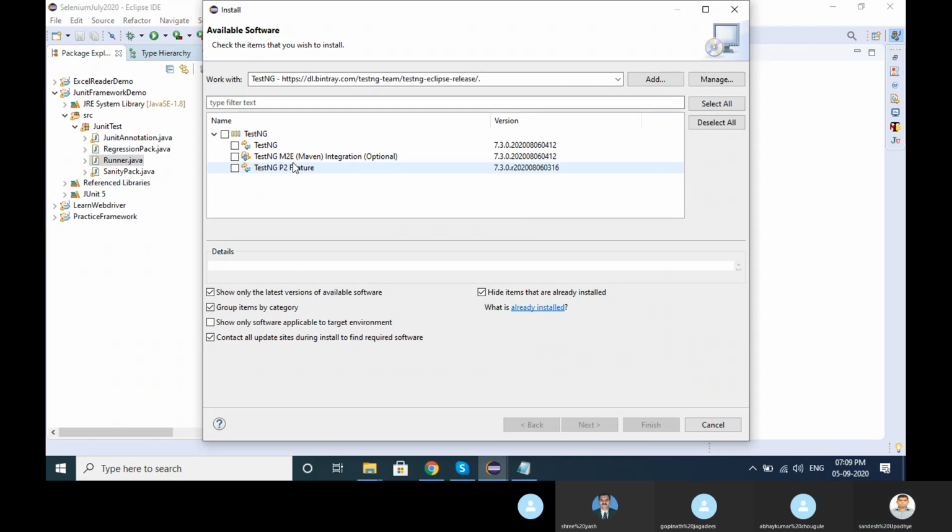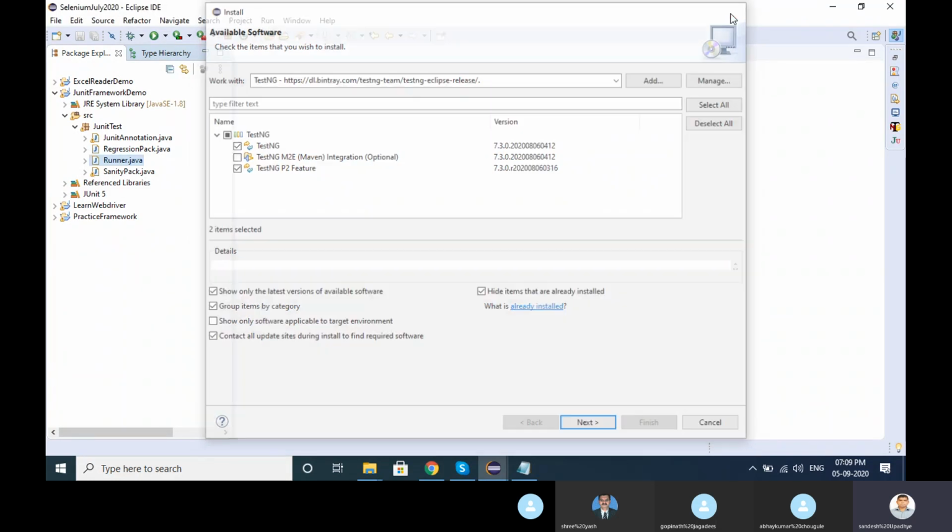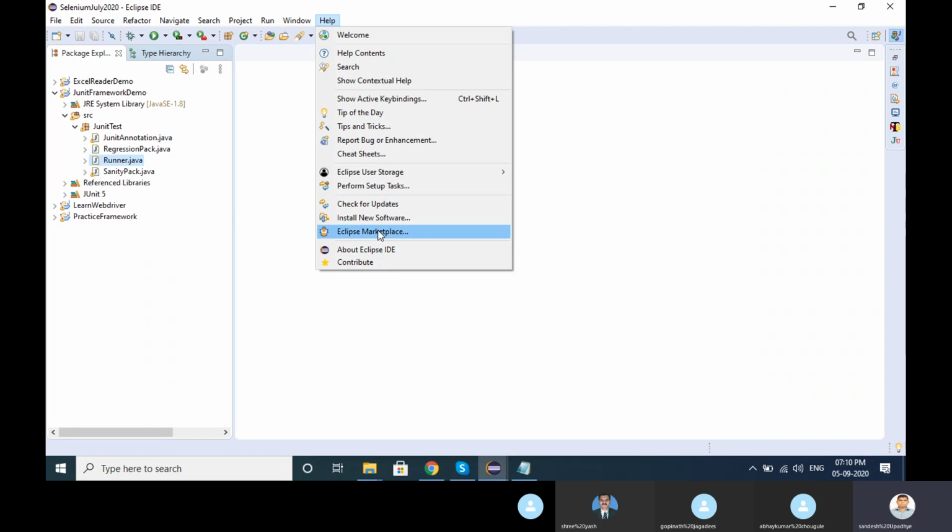Just select all these options and click Next. Make sure about the optional Maven integration; as of now you can remove this and click Next. It will be installed. This is the second way. The first and easiest way is to go to the Eclipse Marketplace.